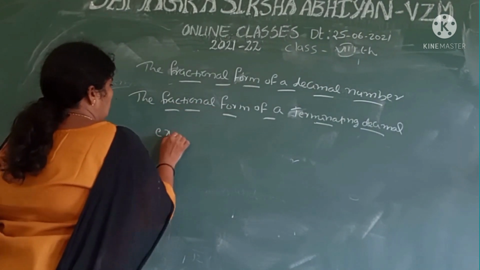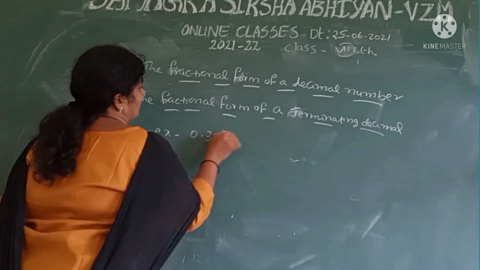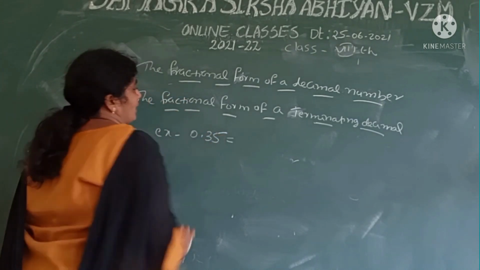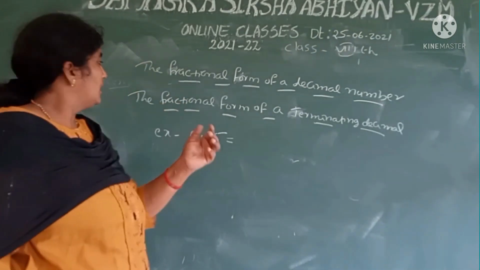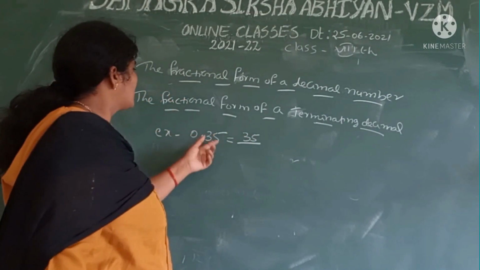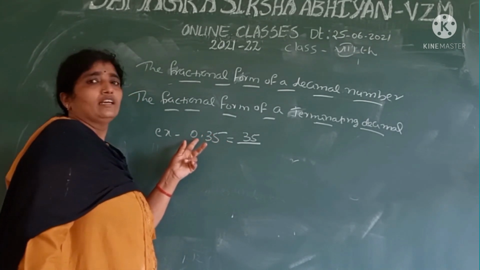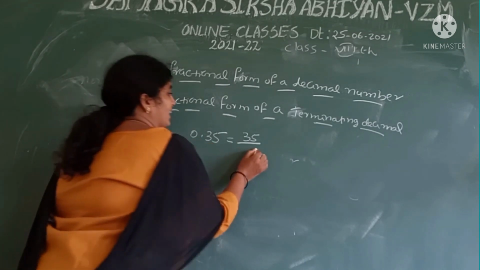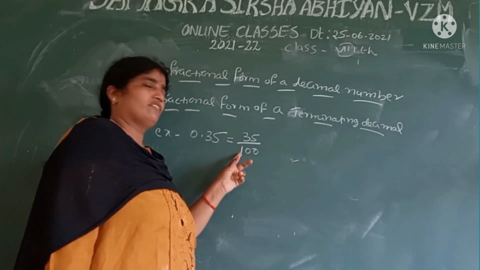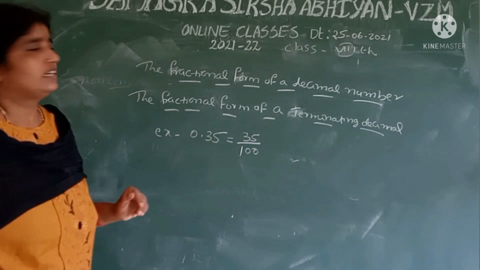Let us take an example, a terminating decimal, that is 0.35. The decimal part is ending, so it is a terminating decimal. In this way, we can write the fractional form of a decimal. Here the numerator is 35. How many digits are after the point? There are 2 digits after the point. So we take 2 zeros, and put a 1 here in the denominator.